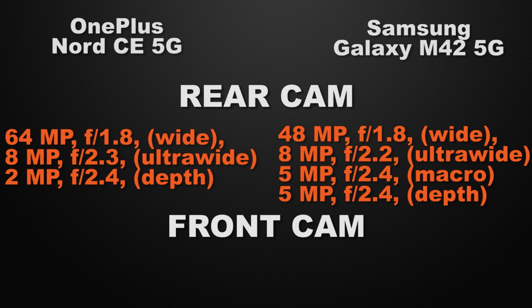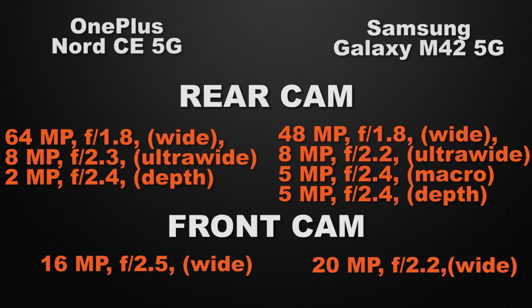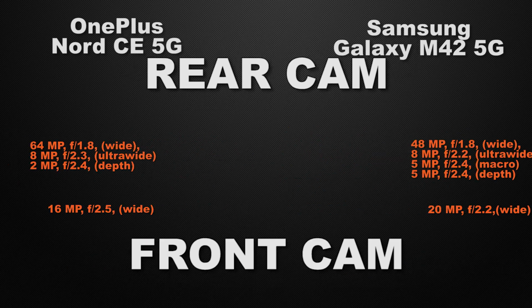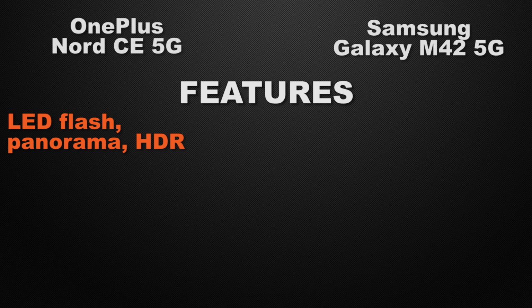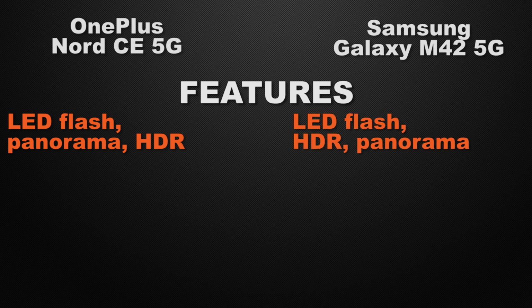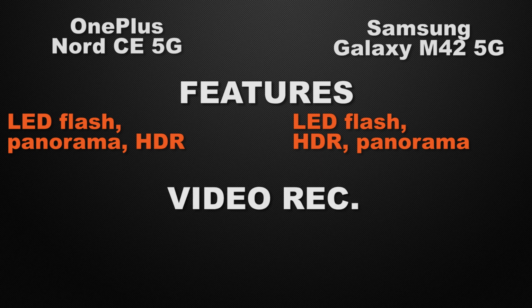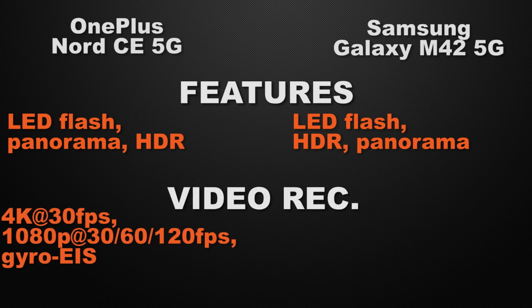And about the front camera of the devices, Nord have 16 megapixel of wide camera, whereas M42 have 20 megapixel of wide camera. So the winner here is M42 because it can take low noisy photos in low light conditions. Let's talk about the camera features of the devices. Nord have LED flash, HDR and panorama, whereas M42 have LED flash, HDR and panorama. So it's a tie.